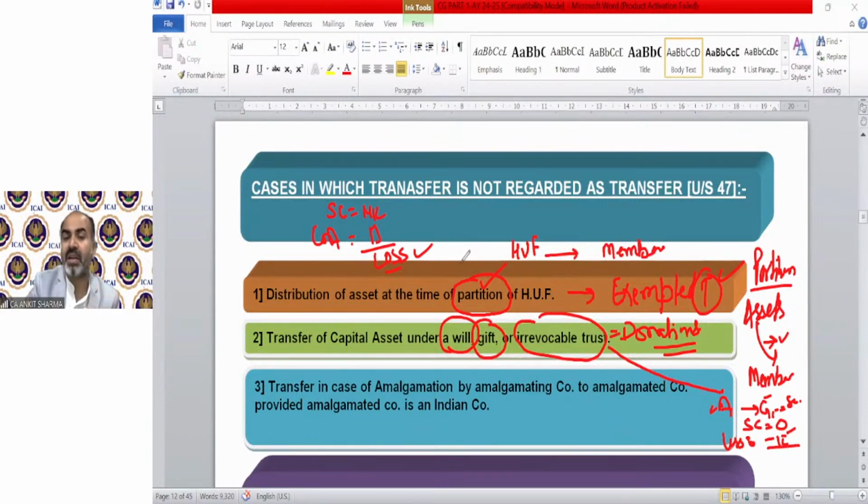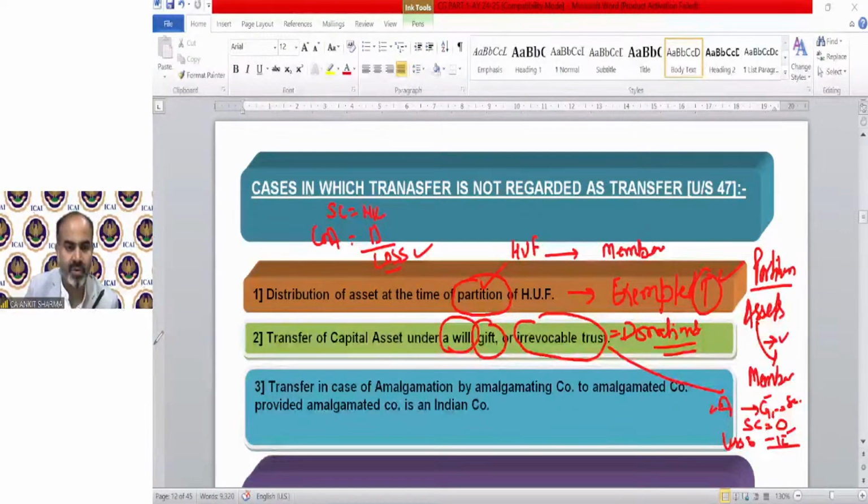So in case of partition of HUF, will, gift, or irrevocable trust, they are all relinquishment. Ownership is transferring, but there will be no sale consideration, so that will always result in a loss. So income tax has exempted these kinds of transfer, whether it's will, gift, or irrevocable trust, or partition of HUF. Understood?